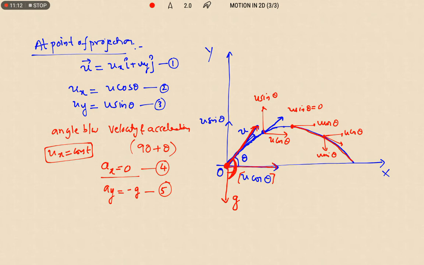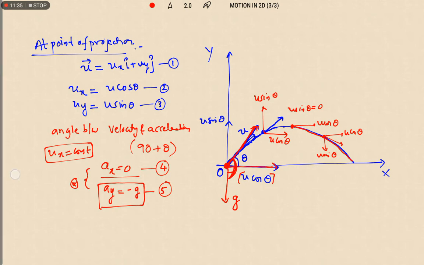That's why we can take its value as always negative. So these two points are very important for a projectile. Horizontal acceleration is 0 because horizontal velocity is constant, but vertical acceleration will always be negative, that is a equals minus g. Right.